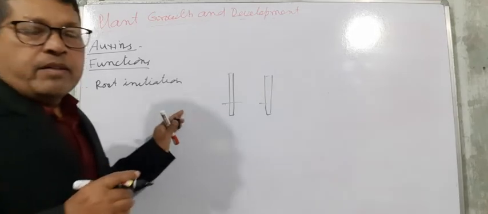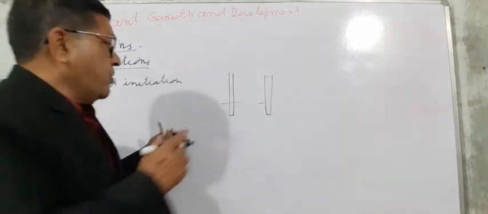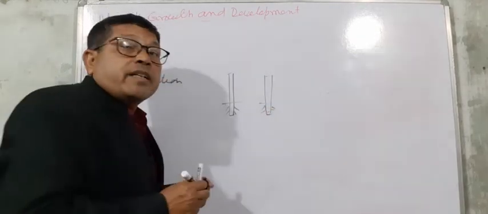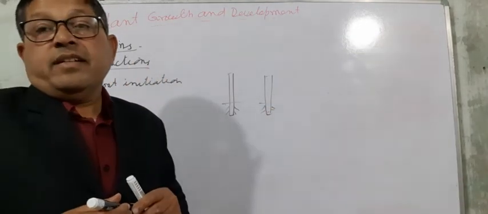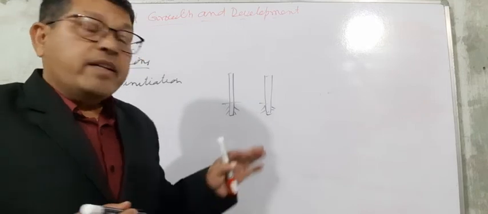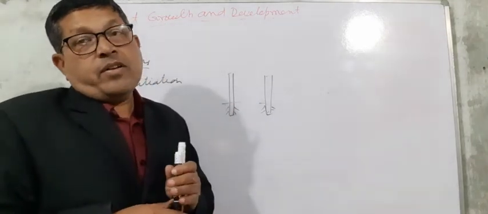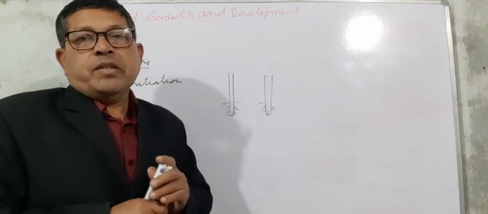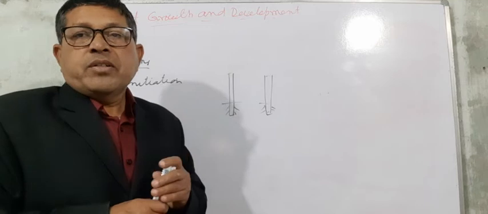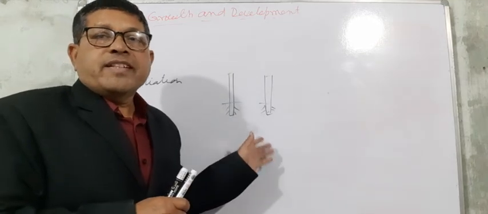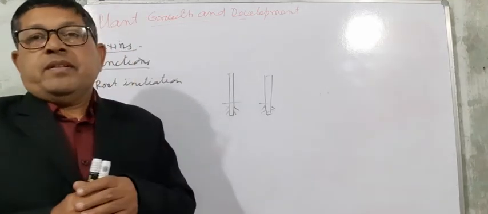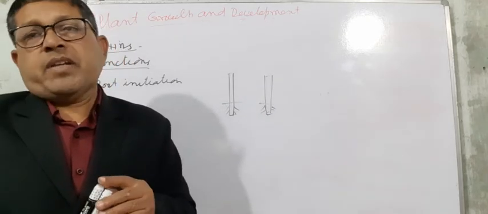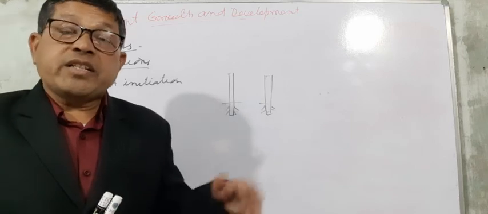By dipping them in auxin, rooting takes place early in comparison to when they are not dipped in auxin. So auxin helps in the initiation of rooting, and that is why it is used in tissue culture technology and also in horticulture.